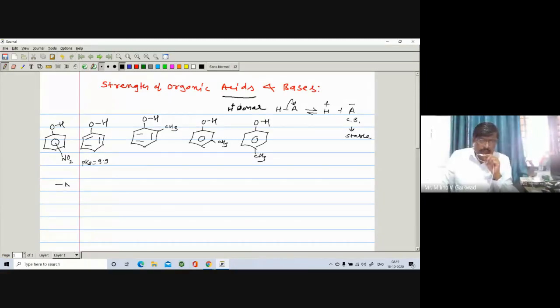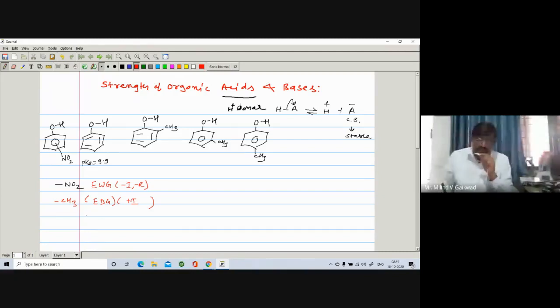Here the nitro group, NO2, is an electron withdrawing group. Electron withdrawing group will exhibit minus I and minus R. And here the methyl group is an electron donating group, which exhibits plus I effect and hyperconjugation effect.